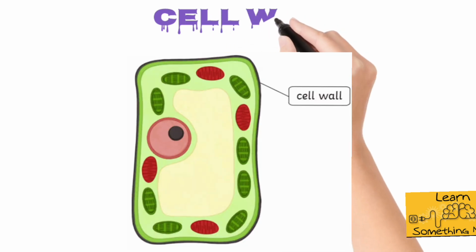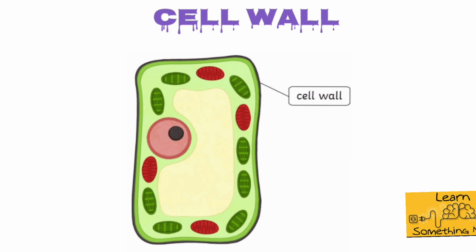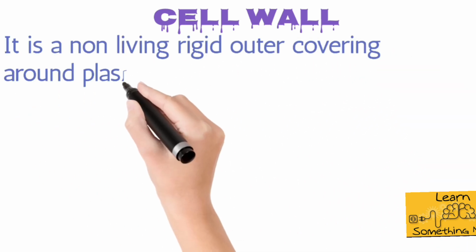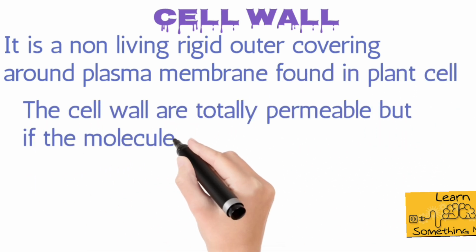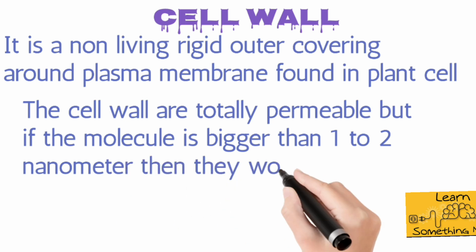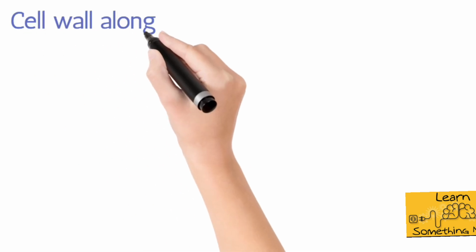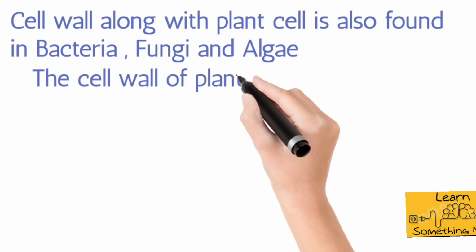Cell wall is the outer covering around the plasma membrane that is found only in the plant cell. I hope that just by observing the image, you were able to identify whether it is a plant or an animal cell. The nature of the cell wall is that it is totally permeable. The word totally permeable means that there are no restrictions on the molecules to move in and out. But if the molecule is bigger than 1 to 2 nanometers, then it won't be able to move inside or outside the cell. Cell wall, along with the plant cell, is also found in bacteria, fungi and algae.